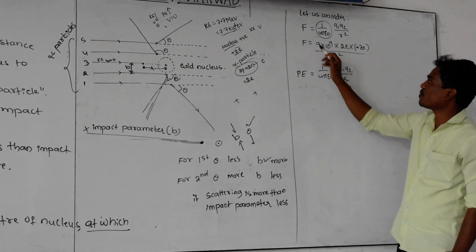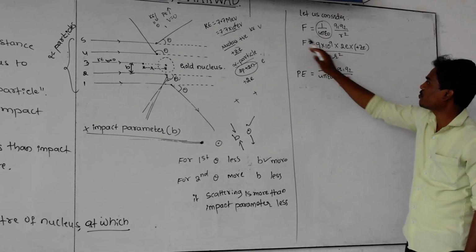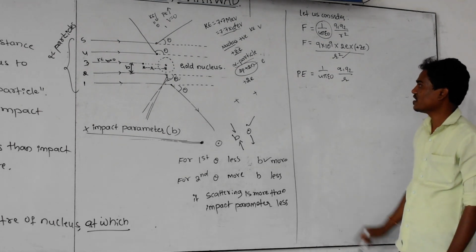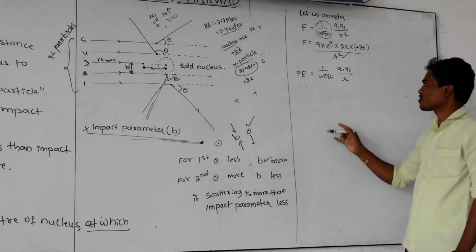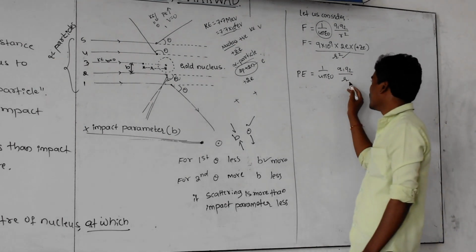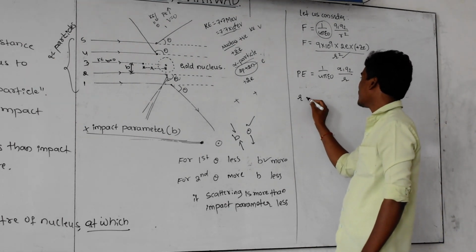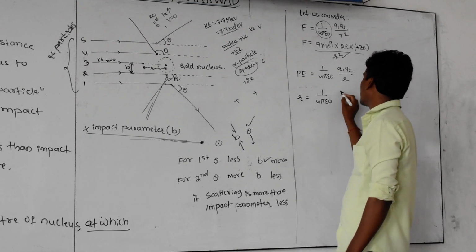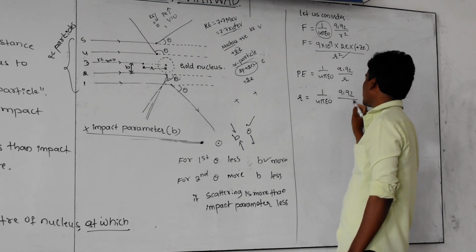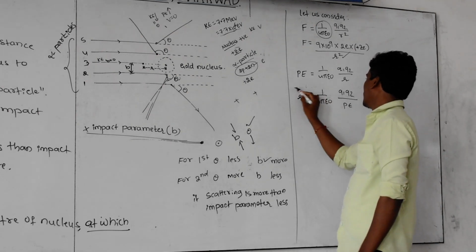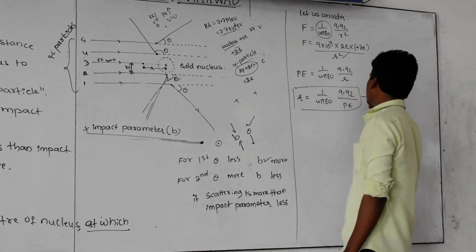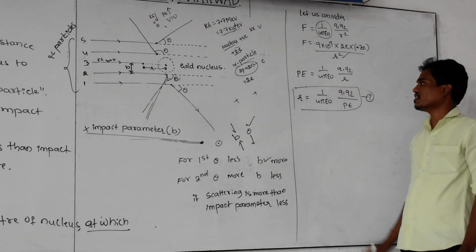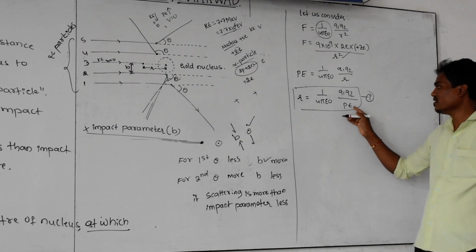For electrostatic force of attraction, whenever you are using the force, you take the square of the distance. But whenever we are finding the potential energy, we are not taking R squared. This is the potential energy formula, and here R can be written as R is equal to 1 by 4 pi epsilon naught Q1 Q2 divided by potential energy. Let us take this as equation number 1. I just replaced R, took R to this side, and put potential energy in the denominator on the right side.